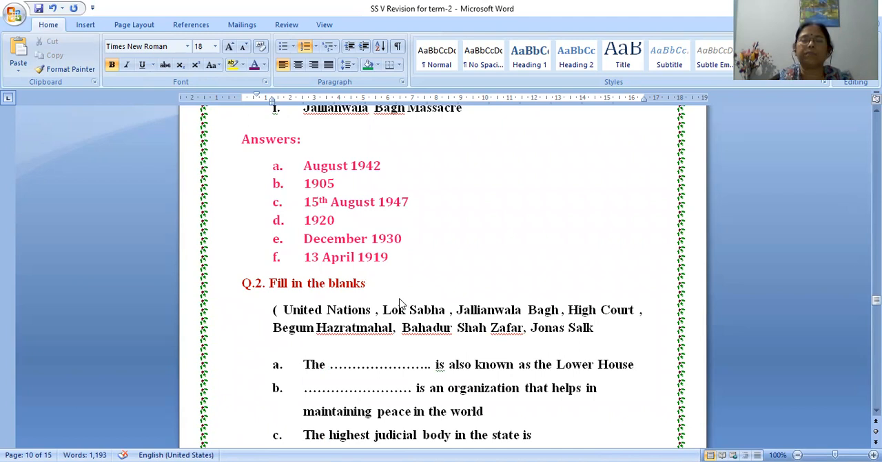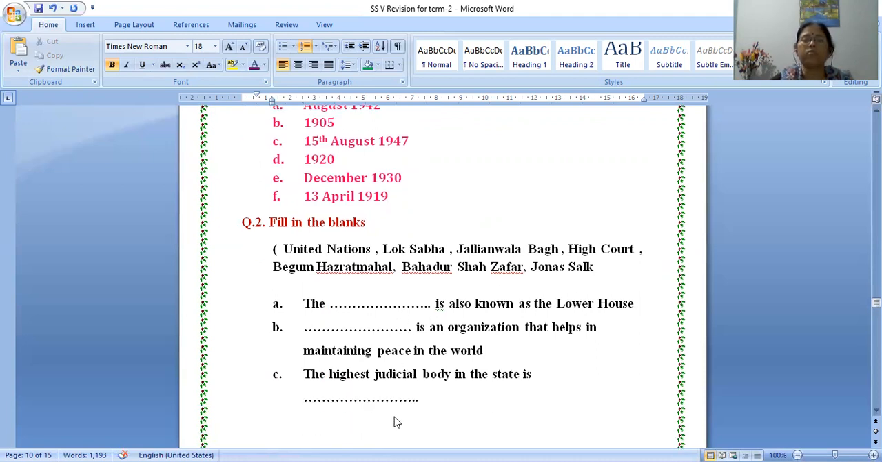Now we'll move to question 2. Fill in the blanks. These are the words as given. From here, you have to choose the correct answer. Yes, it is easy for you. Dash is also known as the lower house. The words given are United Nations, Lok Sabha, Jallianwala Bagh, High Court, Begum Hazrat Mahal, Bahadur Shah Zafar, Jonas Salk. You have to fill the blanks from here. The dash is known as the lower house. The answer is Lok Sabha. Yes, the Lok Sabha is also known as the lower house.